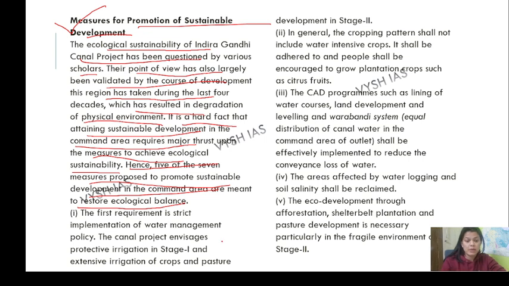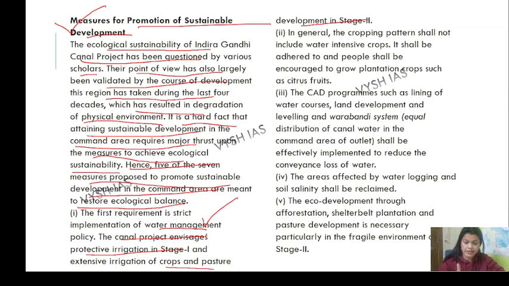The first requirement is strict implementation of water management policy. The canal project envisages protective irrigation in stage 1 and extensive irrigation of crop and pasture development in stage 2. Got it?